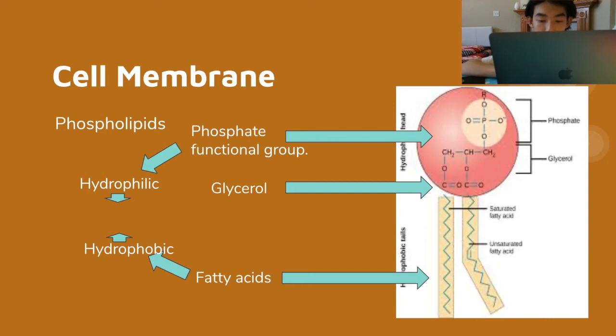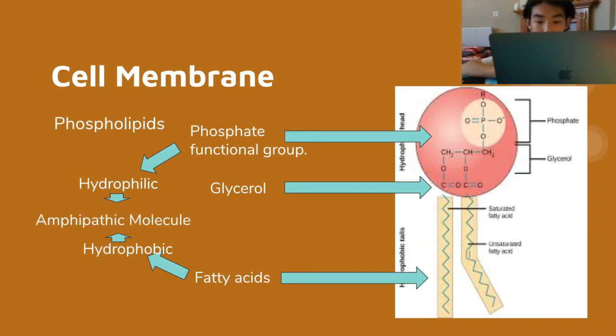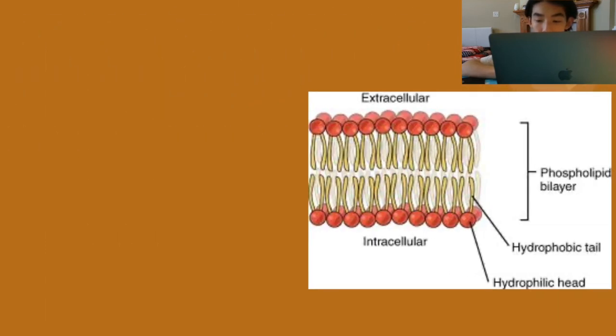Therefore, phospholipid molecule is an amphipathic molecule. Phospholipids are able to form cell membranes because the phosphate group head is hydrophilic, which means water-loving, while the fatty acid tails are hydrophobic, which means water-hating.